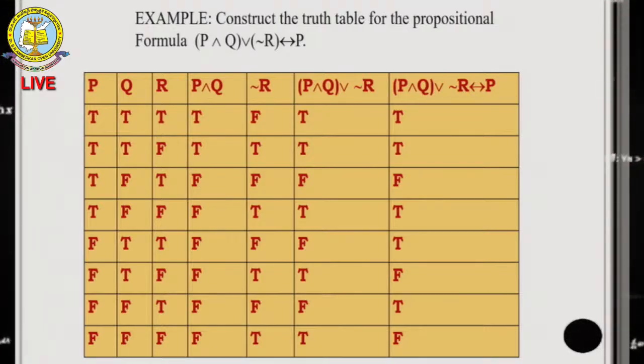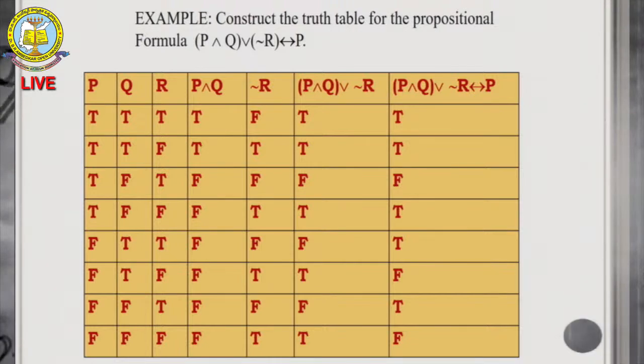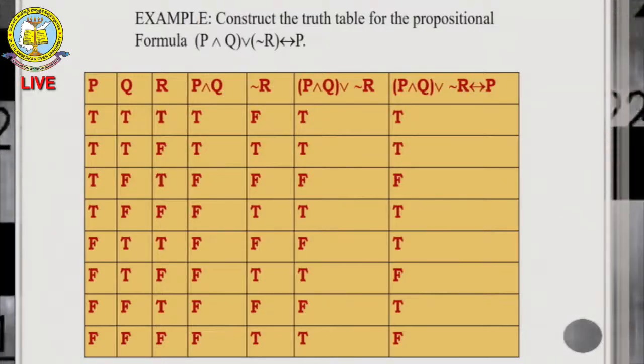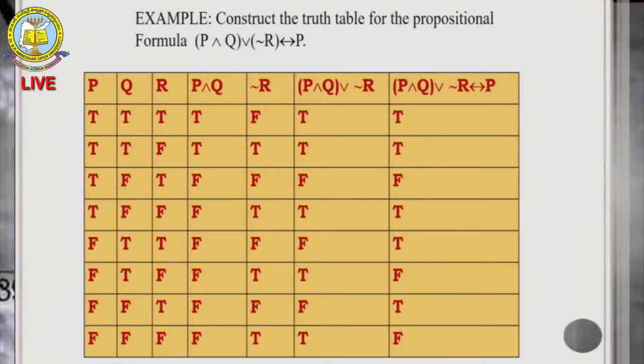8 is the number of statements. For example, the first statement is true, the second statement is true, the third statement is true. Then what happens? It is P and Q. If I apply implication, then after that negation Q. If I apply implies, what is true? Then it is a relationship so we can get the total.